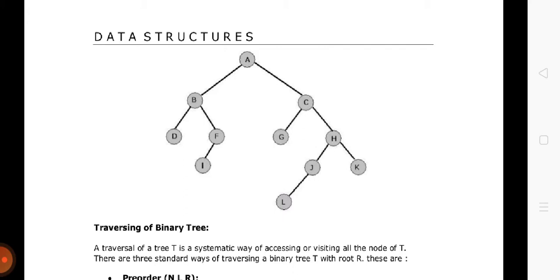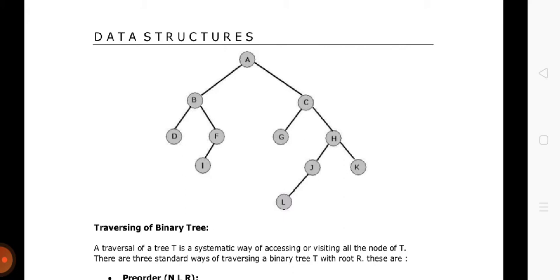Okay, now D is also a parent with no children. ठीक है, उसका लेफ्ट और राइट सबट्री नहीं है. We will process this. Okay, D is processed. Now check for its left. It is having no left. It is having no right. Okay, now we will return back.